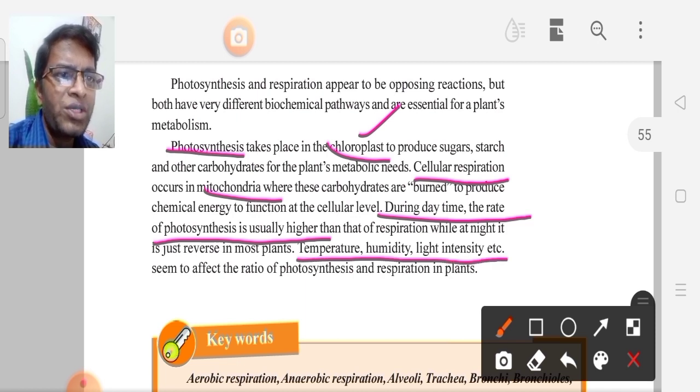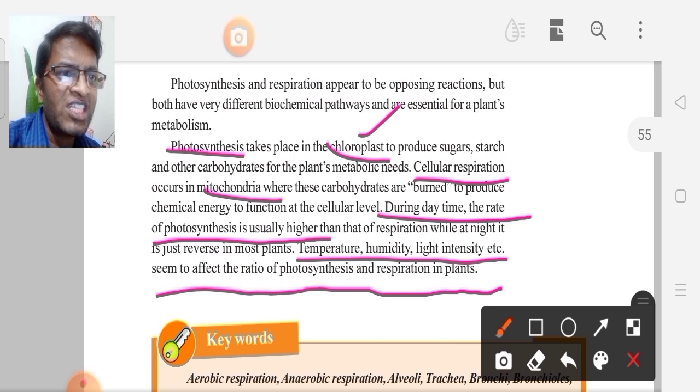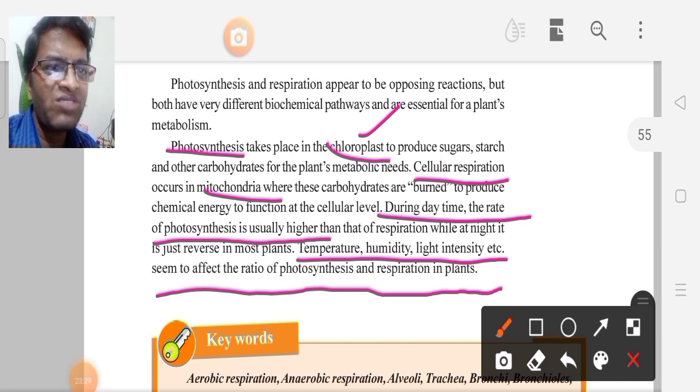Next, one more interesting and very important point. Temperature, humidity, light intensity, etc. affect the ratio of photosynthesis and respiration in plants. So in the plants, which factors can affect the ratio of photosynthesis and respiration? Temperature, humidity and light intensity. These are the factors which can affect photosynthesis and respiration in plants.